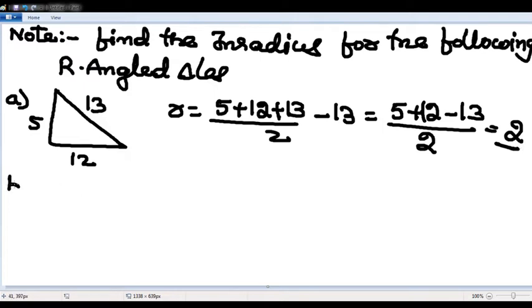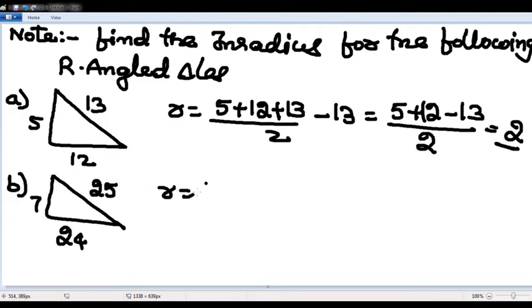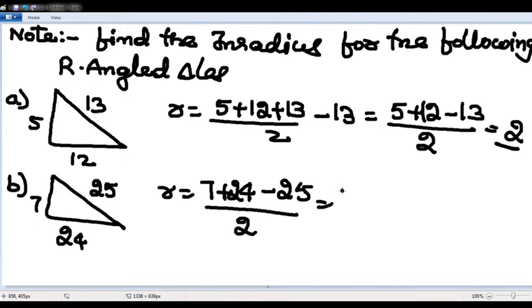First write down the application, then I will discuss the proof. Right? 5, 12 and 13. Suppose this is 7, this is 24, this is 25. Inradius is directly 7 plus 24 minus 25 by 2. 31 minus 25 is 6, 6 by 2 is 3. Directly you can write A plus B minus C by 2.